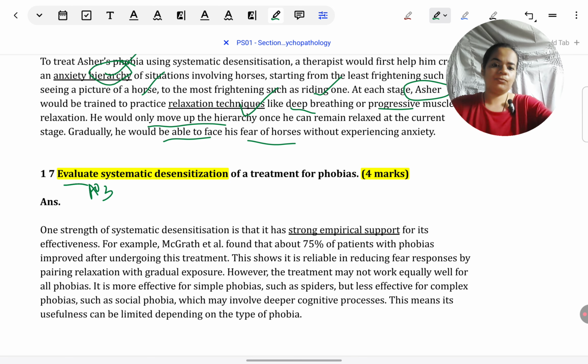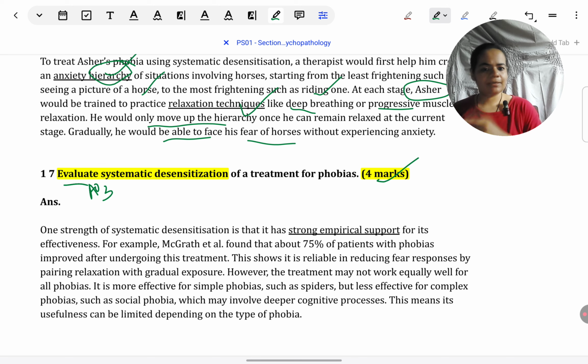Now this is for 4 marks, unlike the first question which we saw, which was for 3 marks. This one is for 4. So this needs to be more detailed. After all, the marks allotted are different. Here you can take the essay type of approach. Like if a 20 marker was there on systematic desensitization, how you would have laid out any evaluation point in a full PEEL format. I would have laid it out in PEEL C format, PEEL plus counterpoint. So I have given that sort of a point here because that is justified for 4 marks.